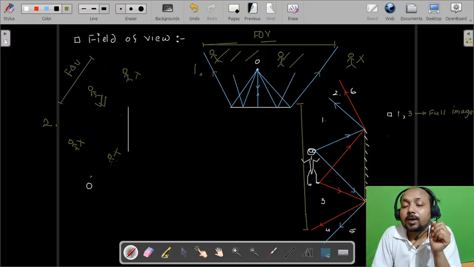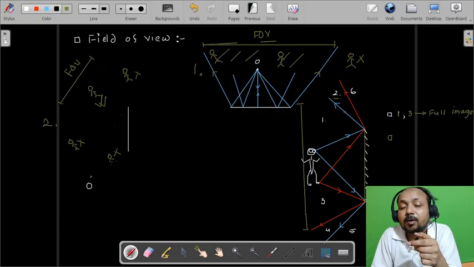Now let us talk about 2 and 3. So what is the position of 2? Observer 2 is beyond the reflected ray that is coming from the head, and within the reflected ray which is coming from the toe.